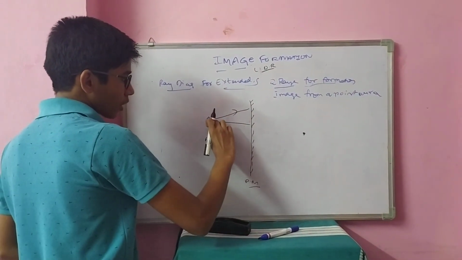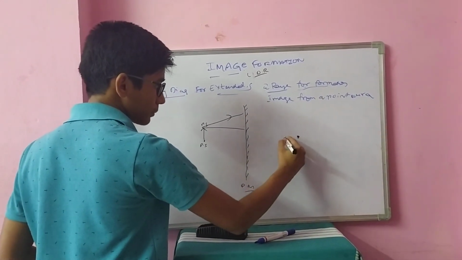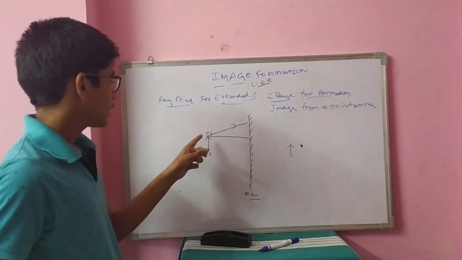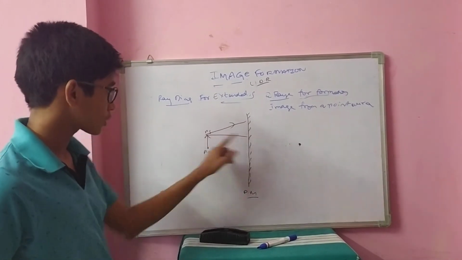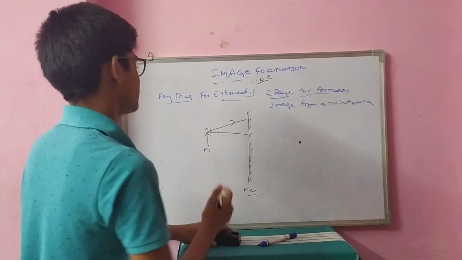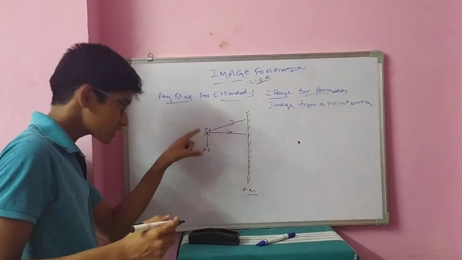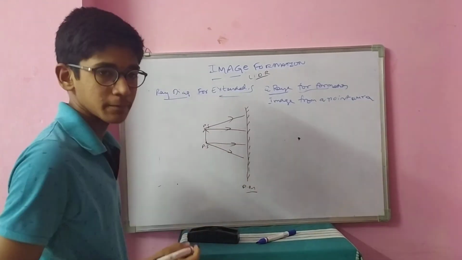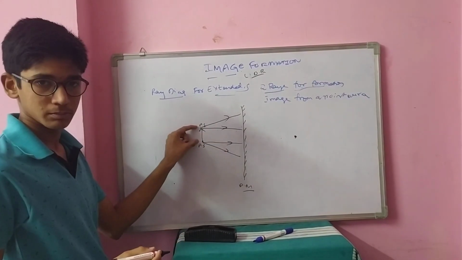If we consider the reflection of the top and bottom ends, and then join the top and bottom end reflections, the image is to be formed here. Yes or no? This reflection is here, this reflection is here. If we join those two reflections, the image is formed. Now, I am considering two rays, a minimum of two rays from a point source. This acts as a single point source. From here also two rays are coming from a single point source, top and bottom.